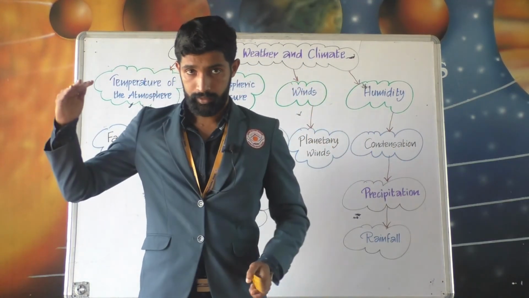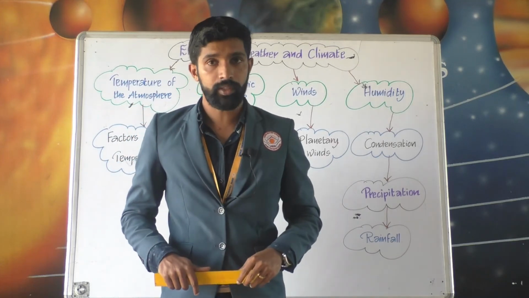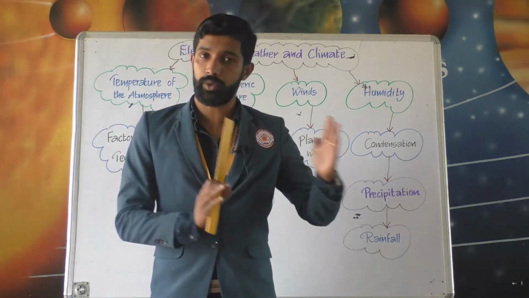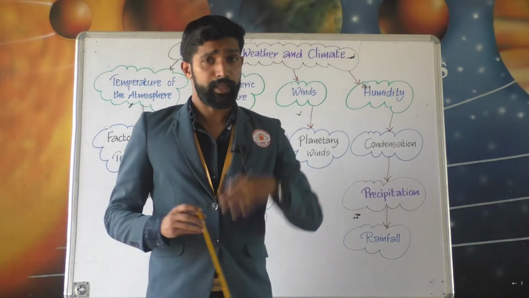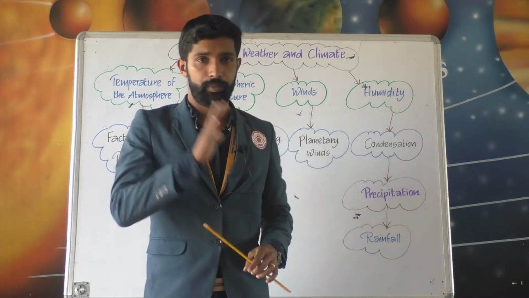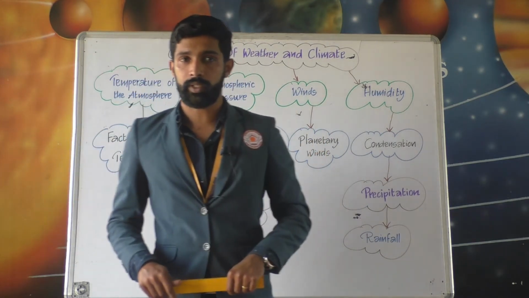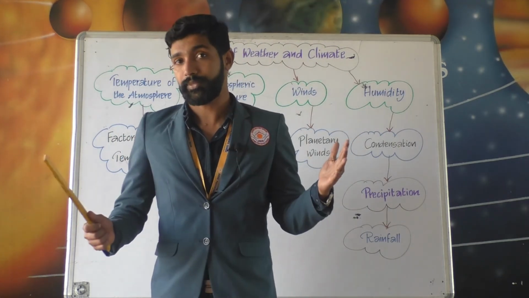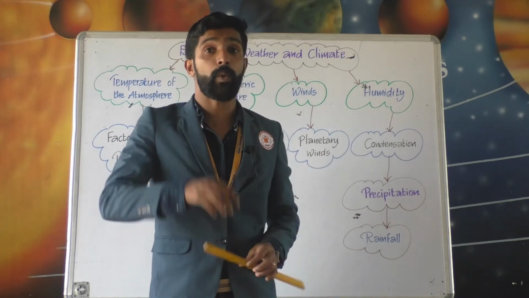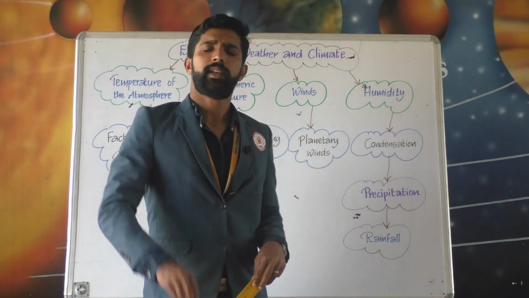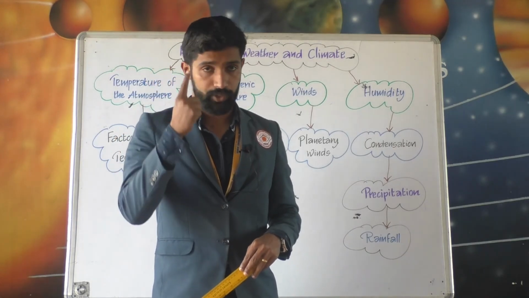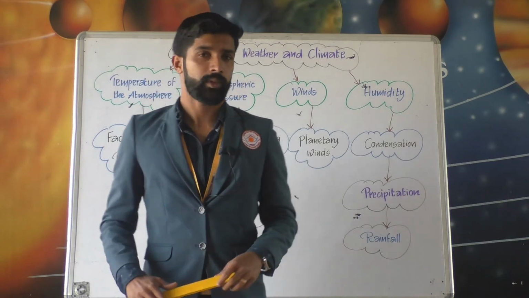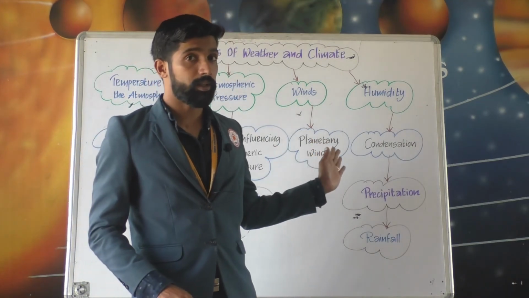What is wind? The horizontal movement of the air is called wind, and winds always blow from high pressure areas to low pressure area, and they are named after the direction from which they blow. So what about the planetary winds? So these planetary winds blow in the same direction throughout the year, right? And thus they are also called what? Prevailing or permanent winds. Then they are of three types: the trade winds, the westerlies, and the polar winds, and few more periodic winds, then local winds, etc. are there.